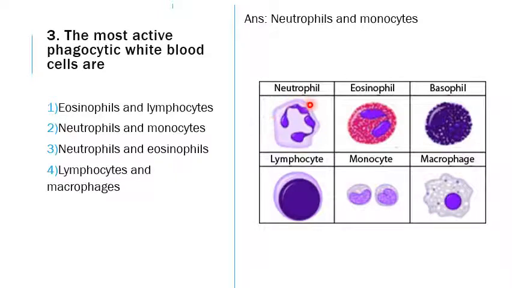Let us see in short the other functions of the rest of the WBCs. As we have seen, the neutrophil is the first line of defense. It acts against all foreign bodies, microorganisms, or any kind of injury. It will be the first one to come out and act. It is the first line of defense cell.